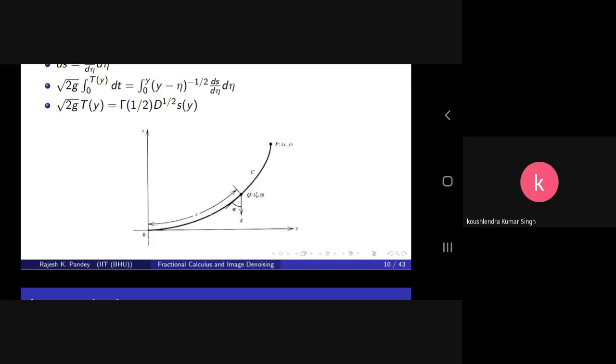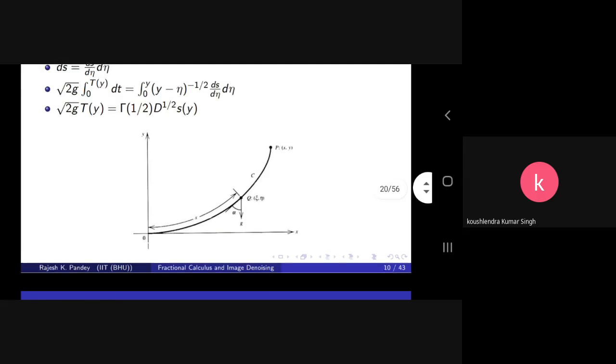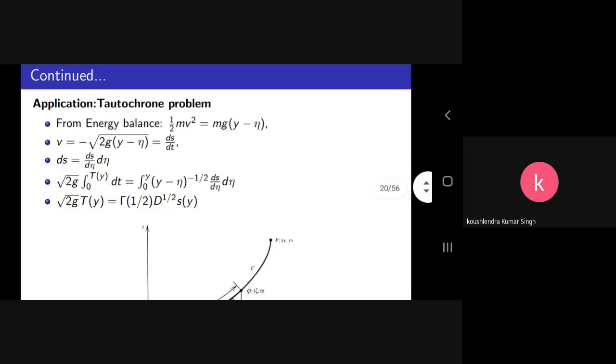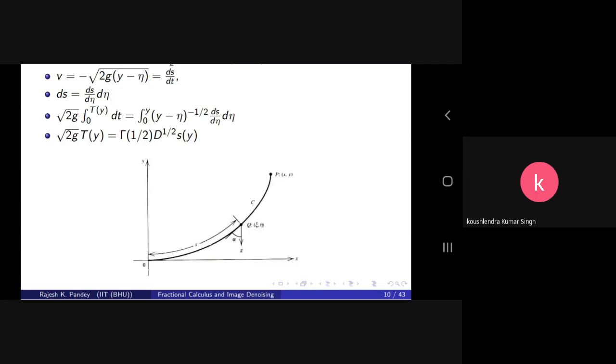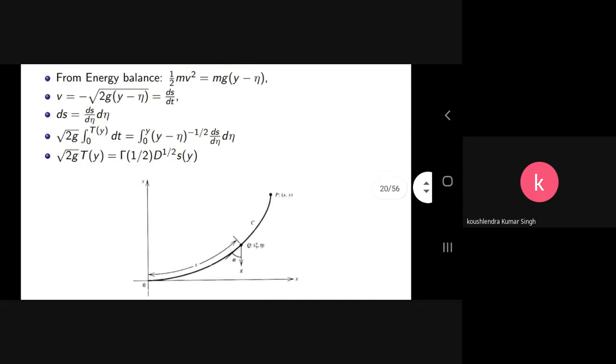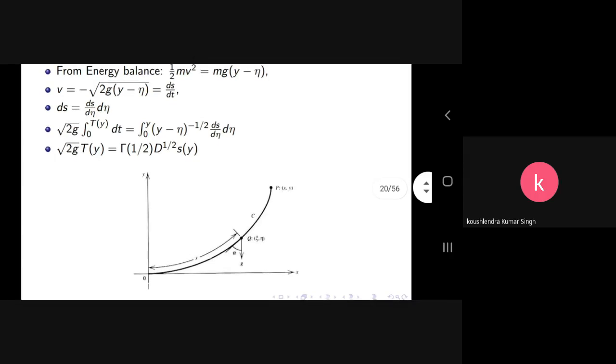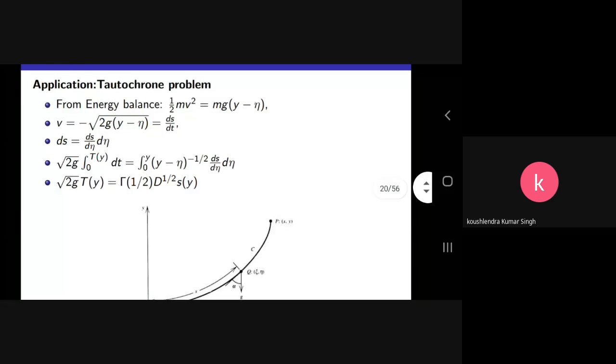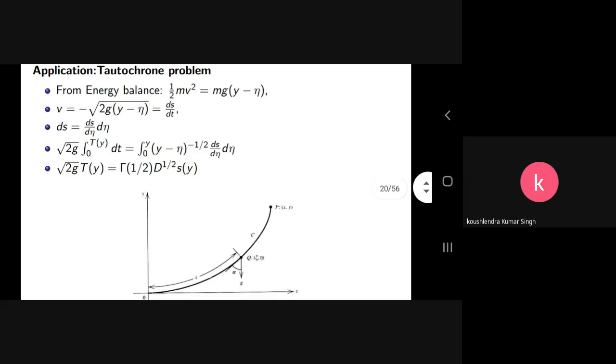So there are two important problems related to this, and it is called the Tautochrone problem. We formulate this problem using the conservation of energy. At any point P or at any point Q, the kinetic energy has to be equal to the potential energy.